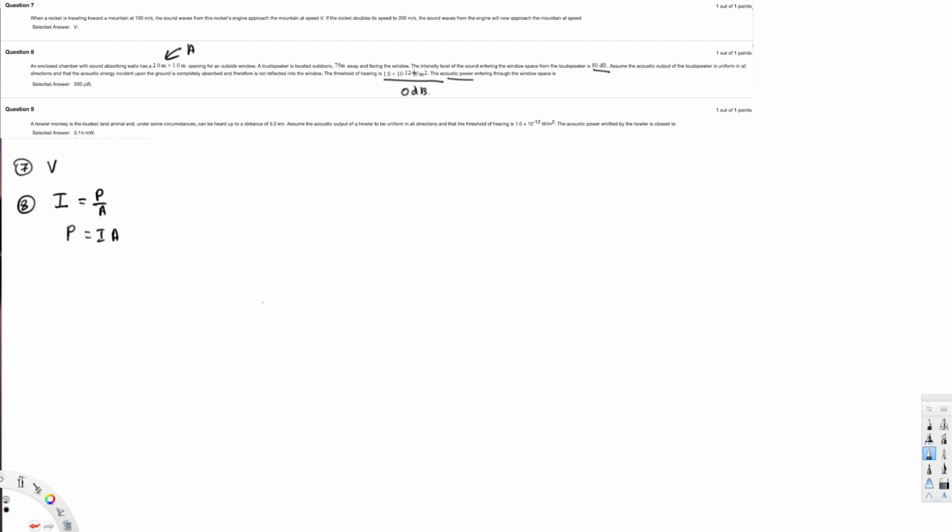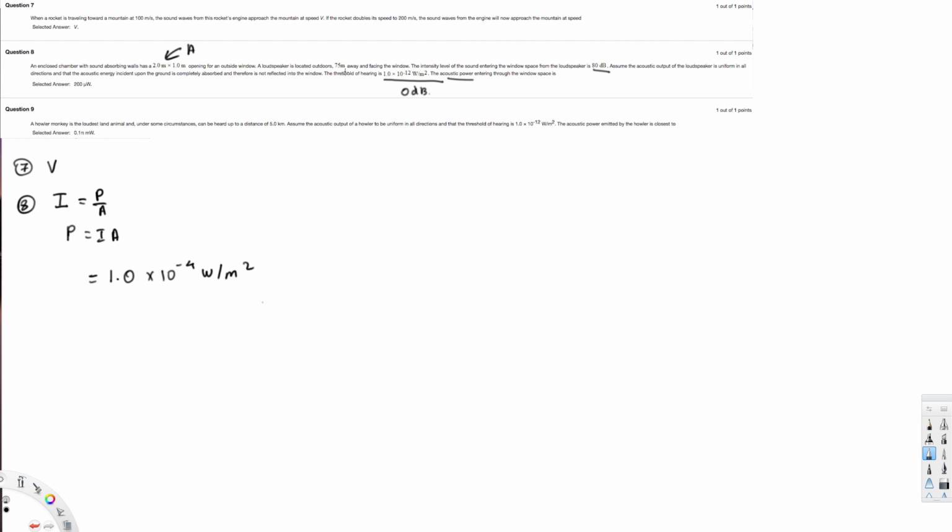So if I add 8 more powers, what's going to happen to this value? This will become 1 times 10 to the power of minus 4 watts per meter square, right? So that's going to be the intensity the loudspeaker is producing. So here we can write 1 times 10 to the power of minus 4 watts per meter square, and this is the intensity of the loudspeaker.